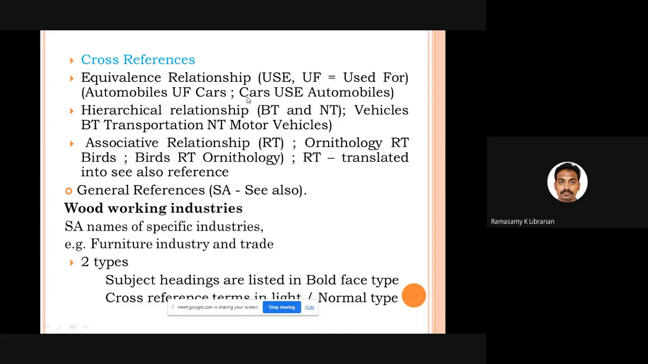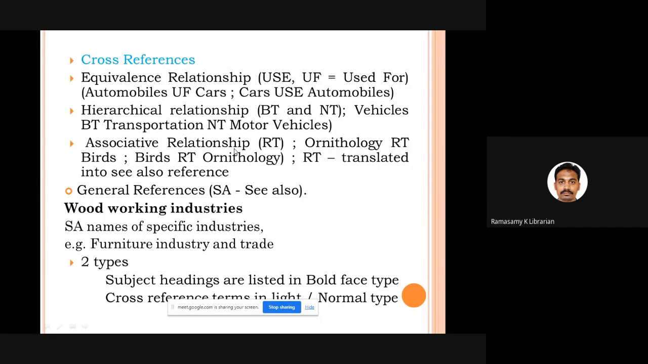If you go to cars, you know very well subject headings are listed in alphabetical order. If you go to cars, they will tell you use automobiles. So don't use cars, use automobiles. This kind of equivalence relationship is expressed using USE or UF, used for. Then comes hierarchical relationship, where you talk about broader term and narrower term. For example, you take vehicles: broader term is transportation, narrower term is motor vehicles. So for all the narrower terms, you will prepare see also references.